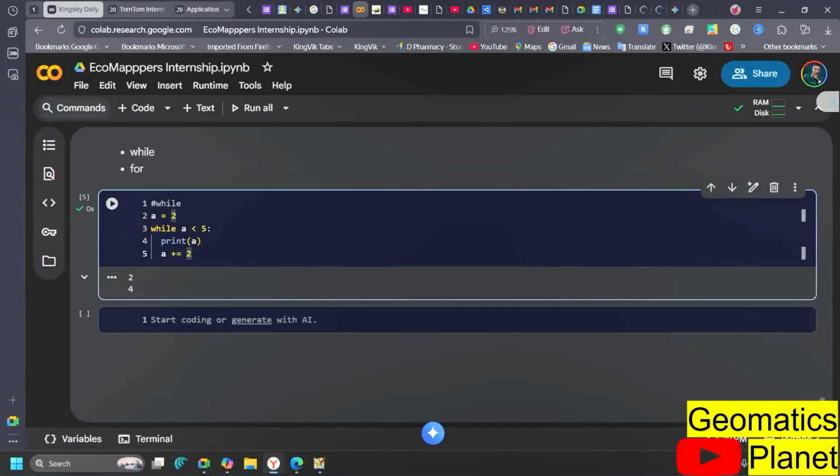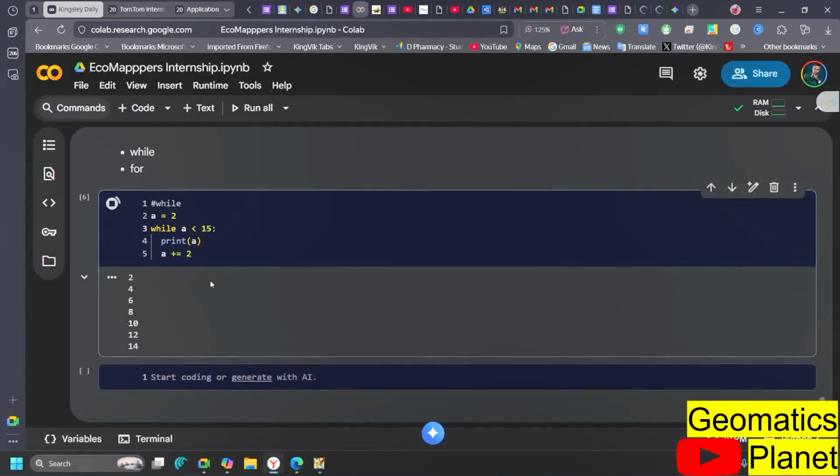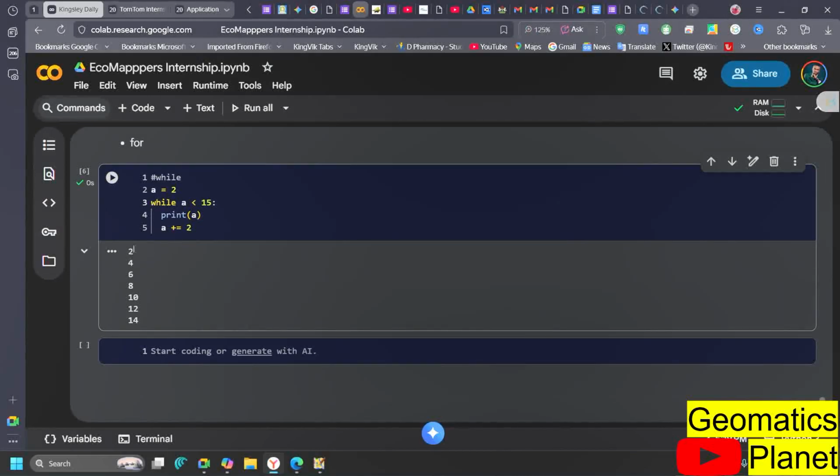Now, if I change this to 15, it means that while this statement is true, give me 2, add another 2, plus 2, plus 2, plus 2. You can see it stops at 14. Now, this is the while loop. This is very, very important because most of the things we are going to be doing will revolve around this. So the while loop runs as long as that condition is true.